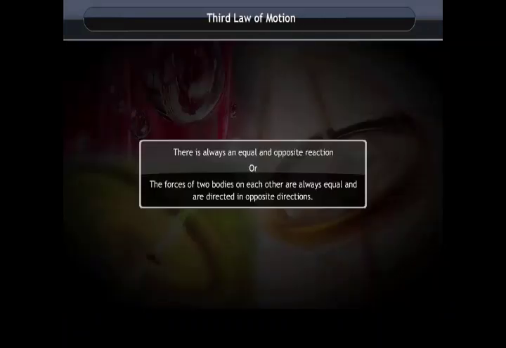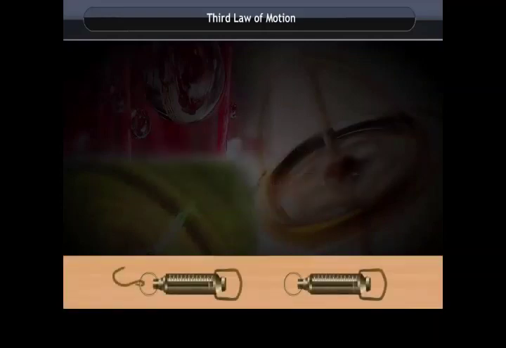Third law of motion. There is always an equal and opposite reaction, or the forces of two bodies on each other are always equal and are directed in opposite directions. Let us explain with the help of an activity.